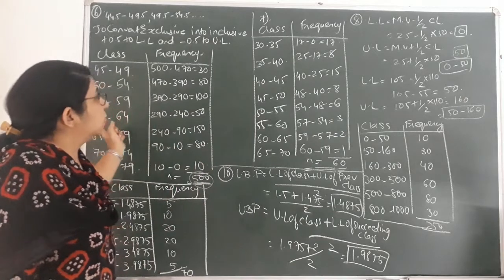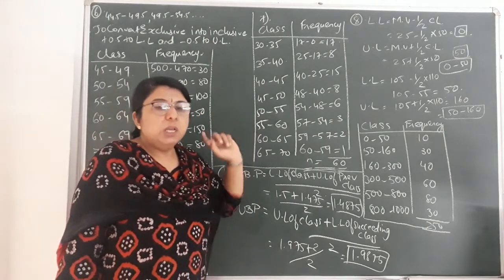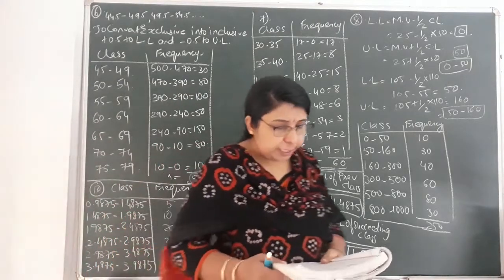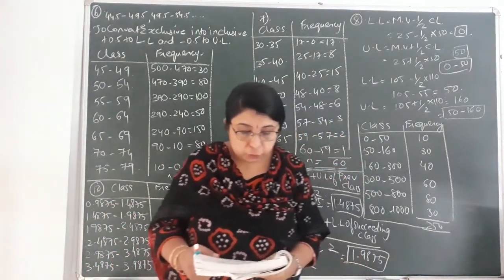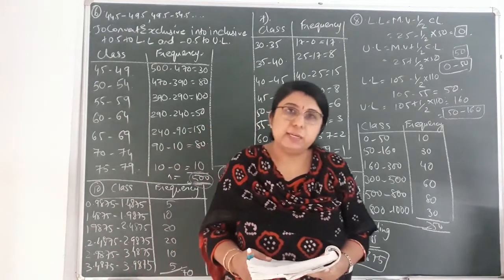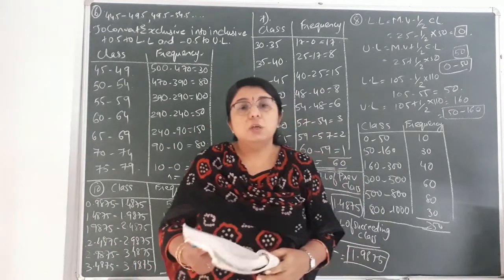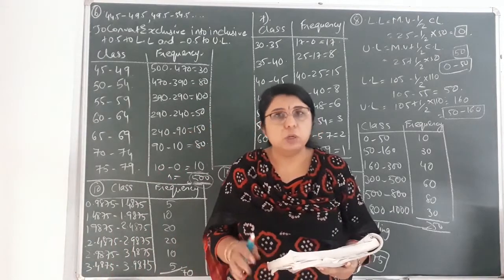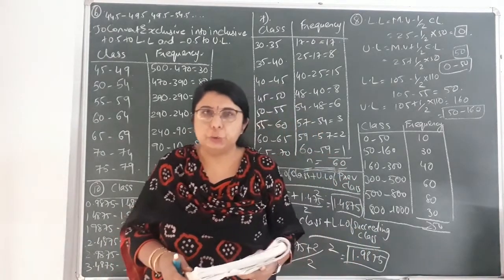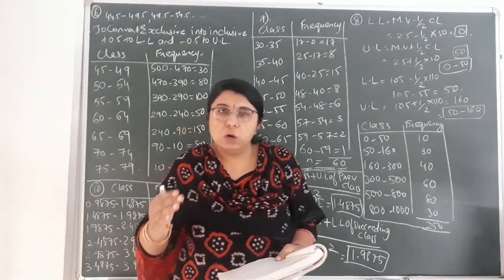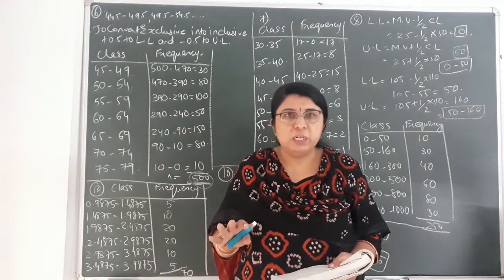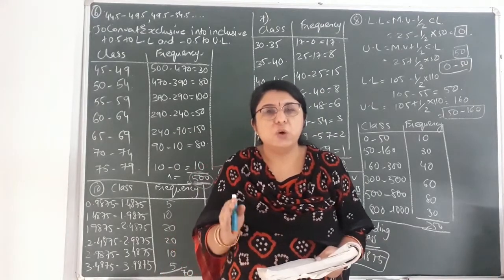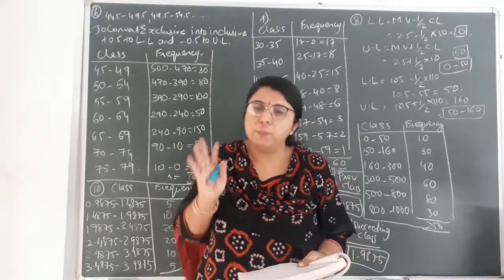So we have completed 6th sum and 7th sum. Now moving on to question number 8. Okay, let us read question number 8. Mid values have been given to you, and frequency and class length have been given to you. Till now you were given the less than type or more than type cumulative frequency. Over here the frequency has been given directly, but no lower boundary point or upper boundary point has been given to you; mid values have been given. From the mid values you have to find the lower boundary point and upper boundary point.